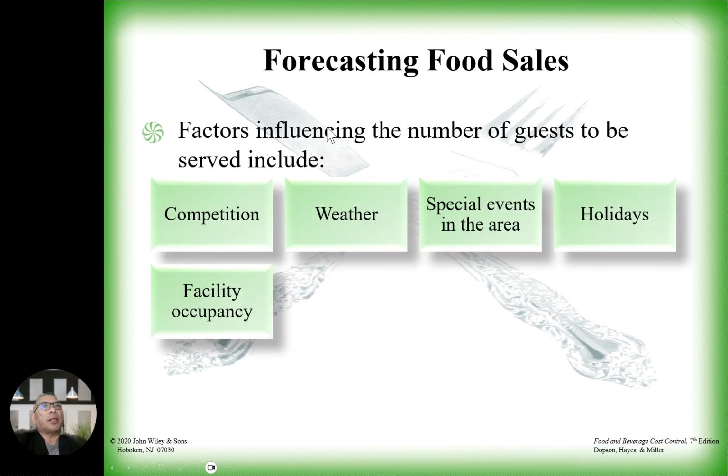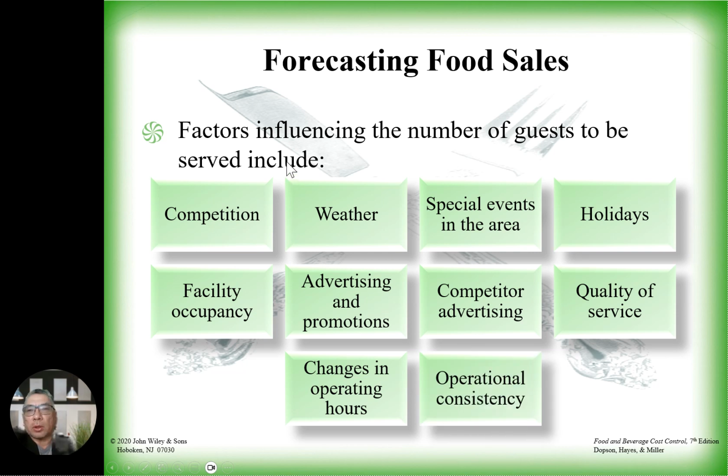Forecasting in food sales, the factors that influence the number of guests to be served include: competition, weather, special events in the area, holidays, facility occupancy, advertising and promotion, competitive advertising, quality of service, changes in operation hours, and operational consistency. Again, I mentioned in a previous chapter, weather is the key part. You have everything great, but if the weather is not cooperating, let's say you have a thunderstorm, most likely you will have lower sales. The key part is the weather as well.